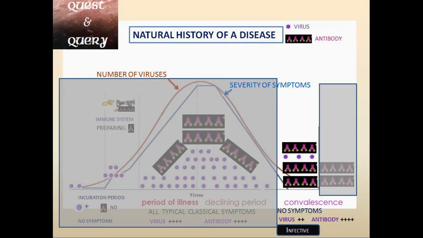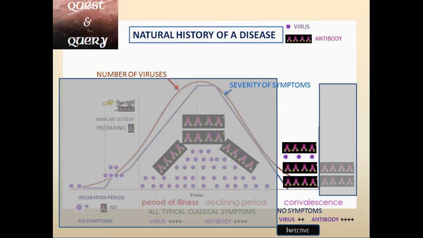So he may transmit to these people. So before sending him home to the society, we do again a confirmatory test to see that it becomes negative. That means there's no organism. If he has organism, we will still keep him in isolation or quarantine till this test becomes negative.